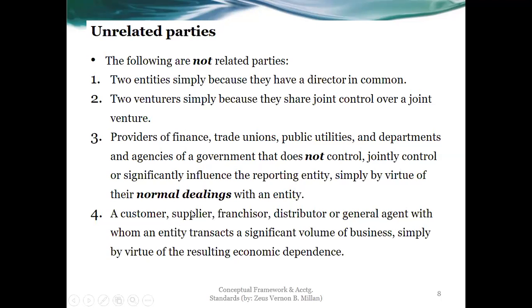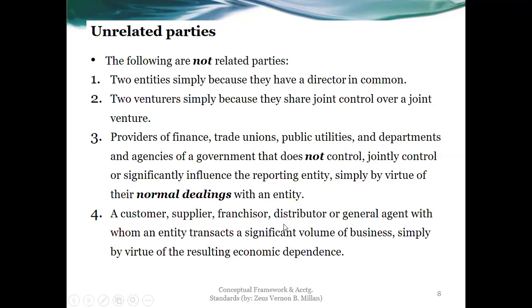Number 4, a customer, supplier, franchisor, distributor, or general agent with whom an entity transacts a significant volume of business. Significant or material or substantial could be, of course, on a case-to-case basis. That's judgmental, based on professional judgment.